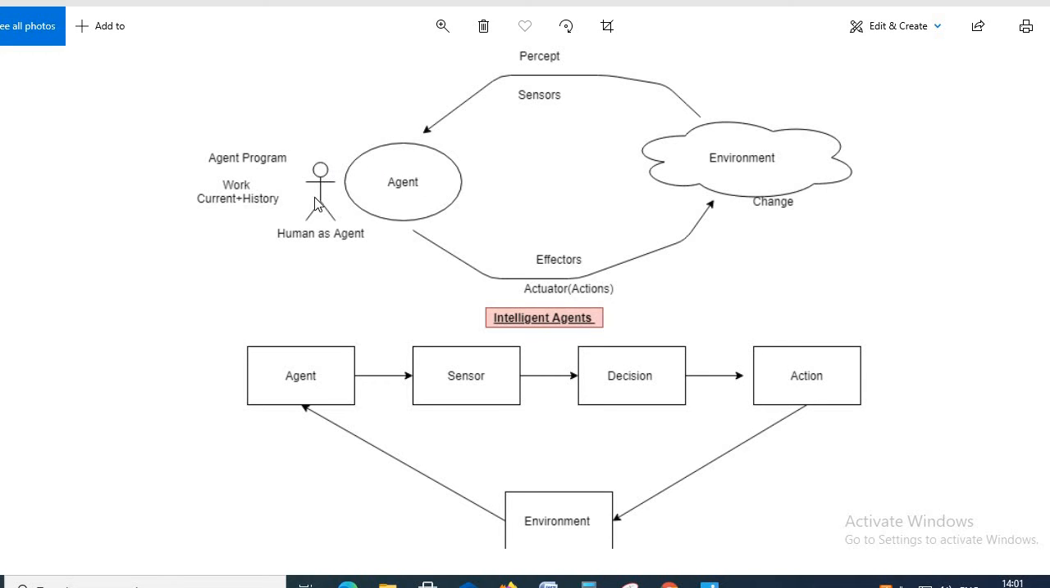Then the machine takes that data and processes it, and then the action is performed by the machine, so it moves forward. So we can say that our intelligent agents work according to the environment, on the basis of their historical data or current situation, or based on their sensors.